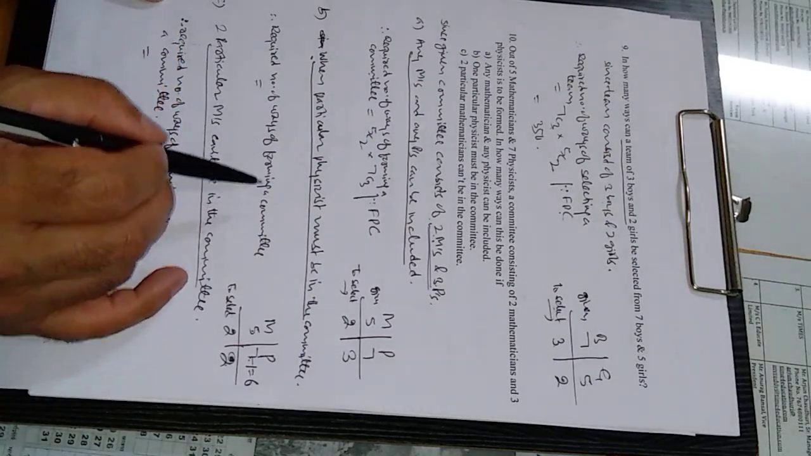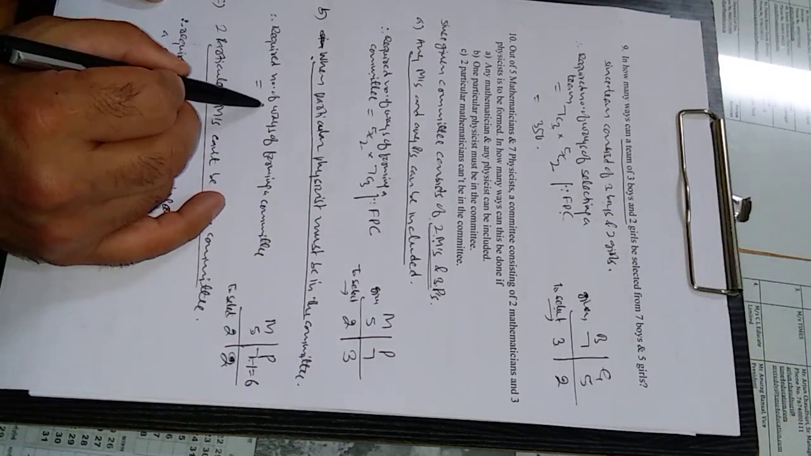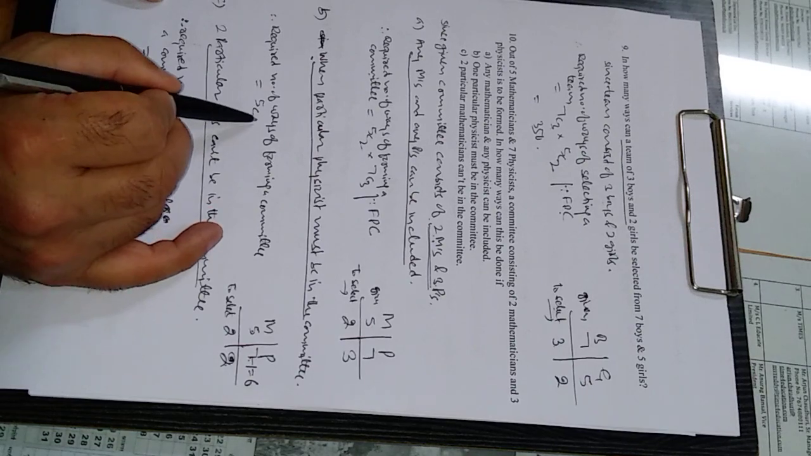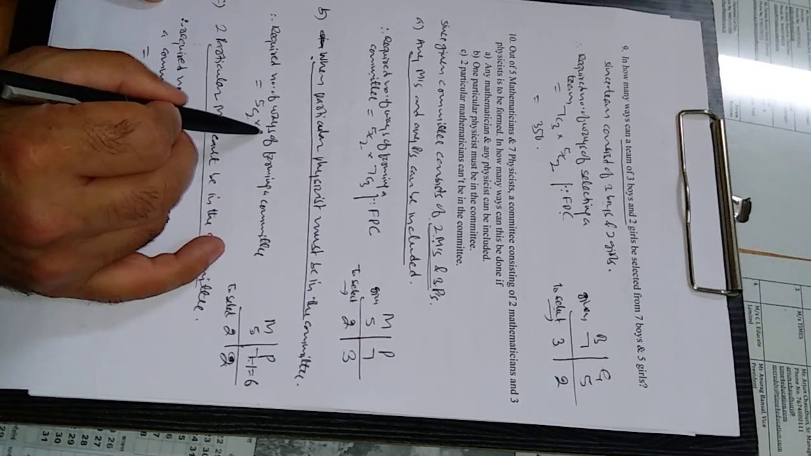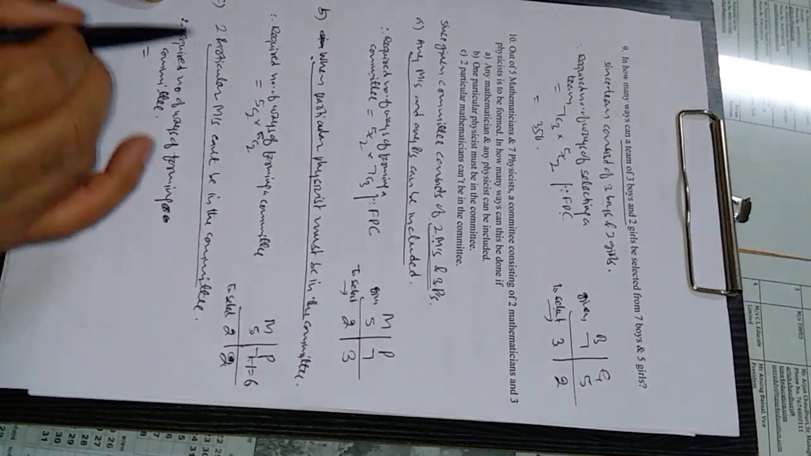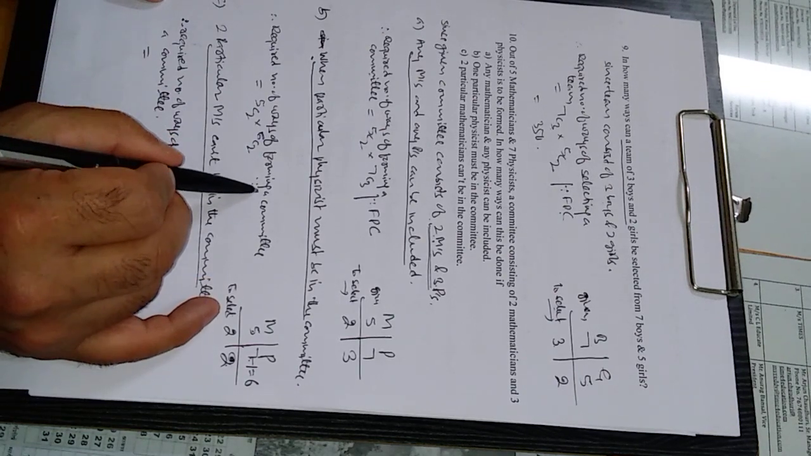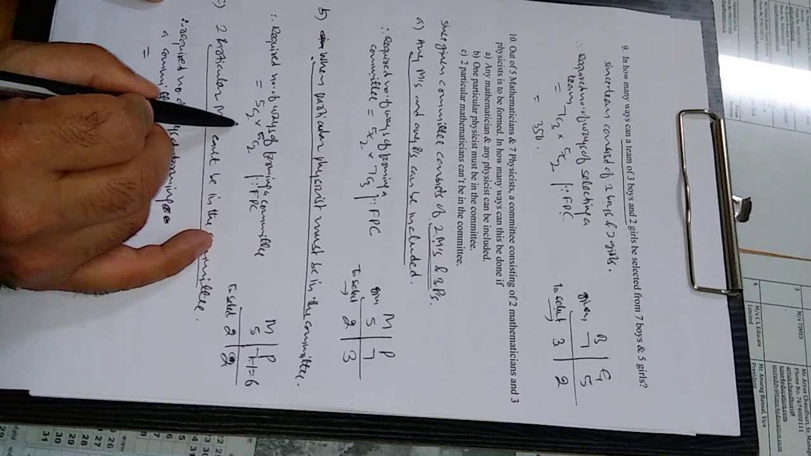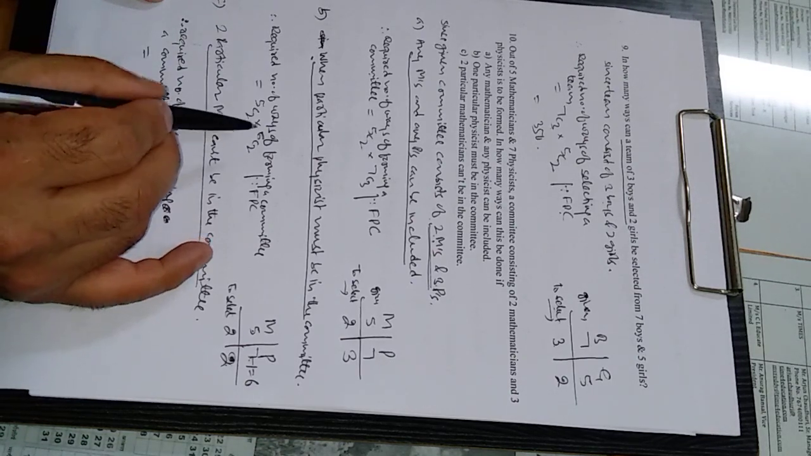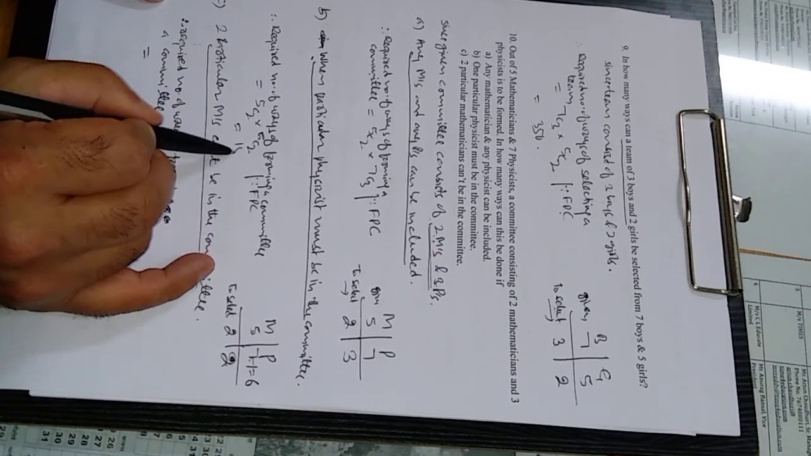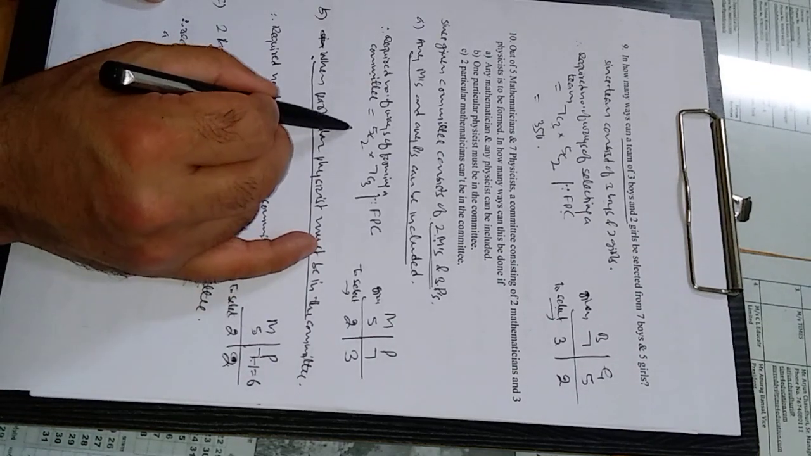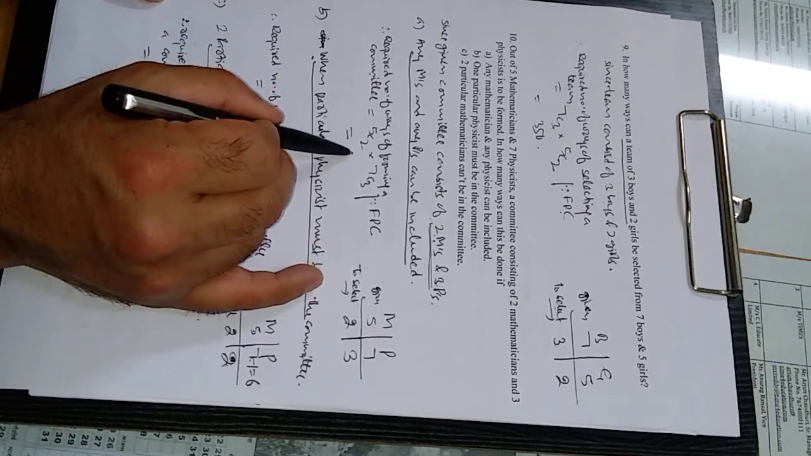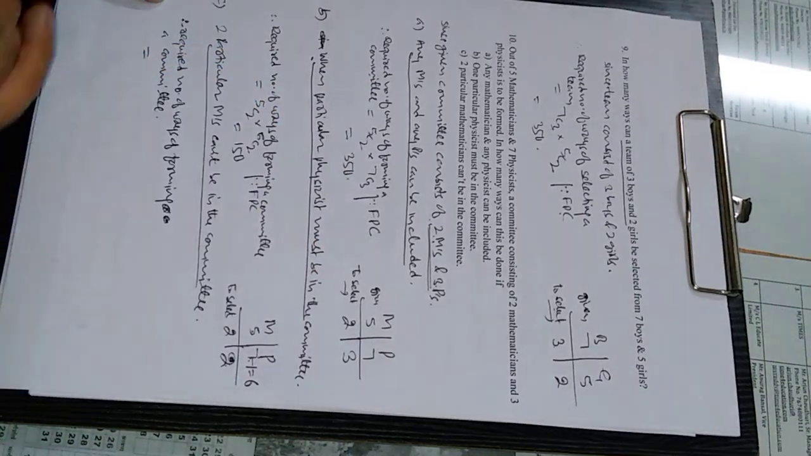Therefore, the required number of ways of forming a committee is 5C2 into 6C2. Again, at the same time I'm using the fundamental principle of counting, and if you solve this it will come out to be 150.